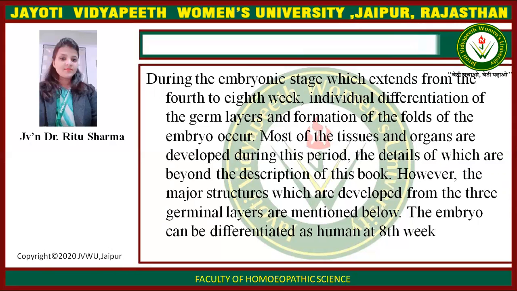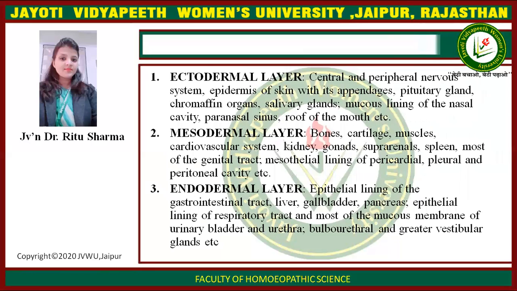However, the major structures which are developed from the three germinal layers are mentioned below. The embryo can be differentiated as human at the 8th week. And there are three layers.